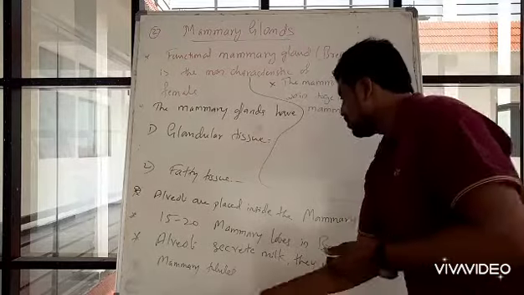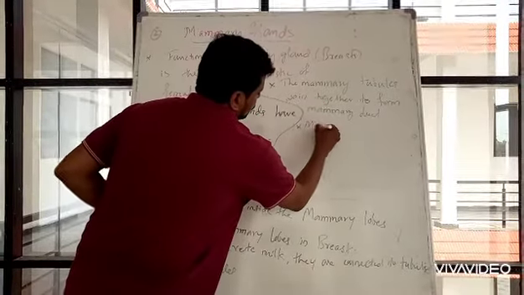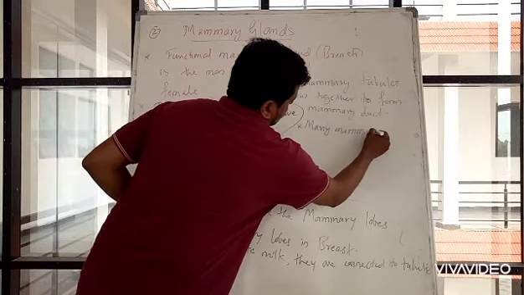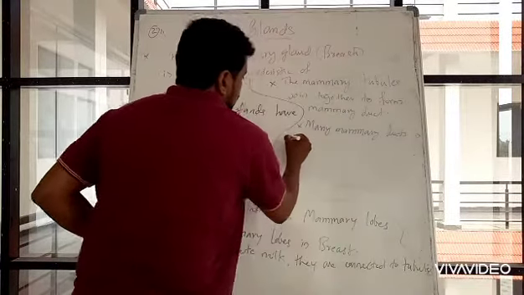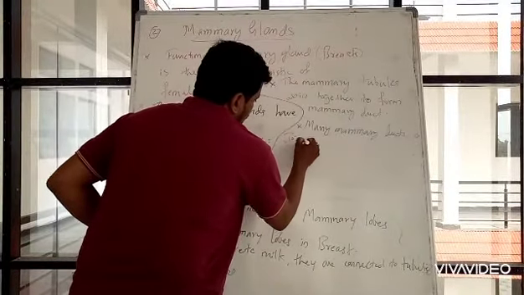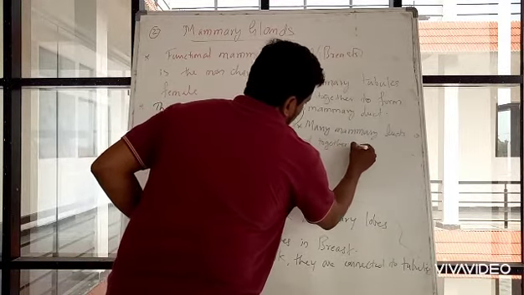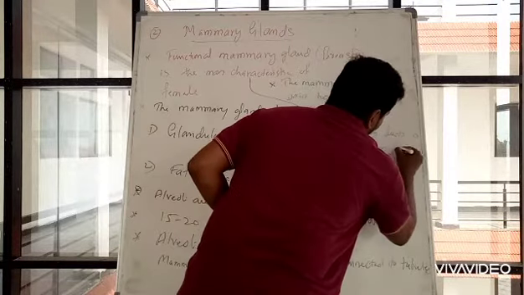Okay. Now, many mammary ducts join together to form ampulla.